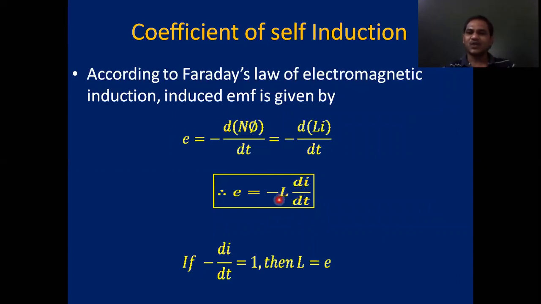So this is the coefficient of self-induction. From this expression also we can define self-inductance. How? If di by dt equals 1 ampere per second, then the magnitude of E equals L. So if the rate of change of current, or the decay of current in the coil, is 1 ampere per second, then the EMF induced in that coil is said to be the coefficient of self-induction or self-inductance of that coil.